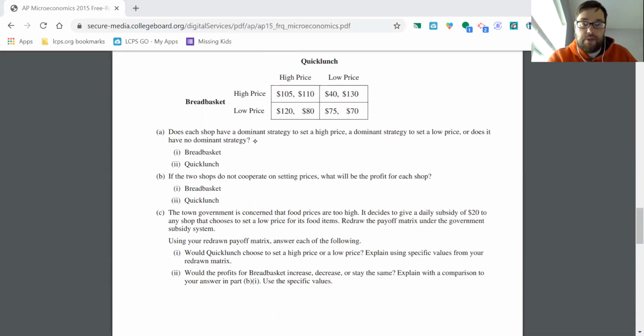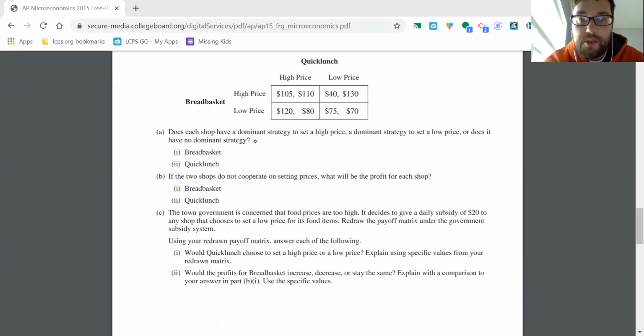We're going to figure out who has a dominant strategy for each firm. So let's go through, I'm going to actually do red here. I deleted this, but this is Quick Lunch up here. So I'm going to underline all the payoffs that correspond to Quick Lunch. And then Breadbasket is over on the left side of each box.